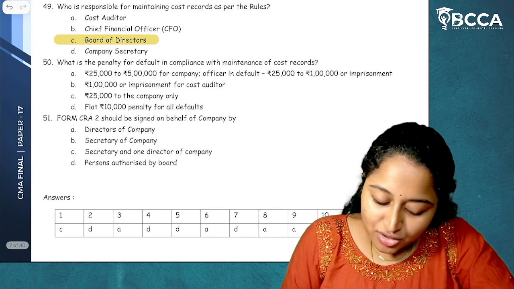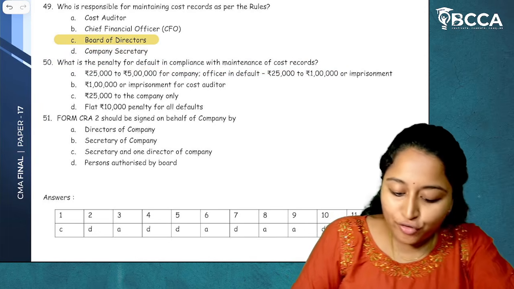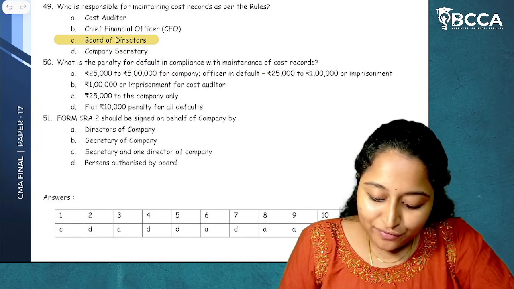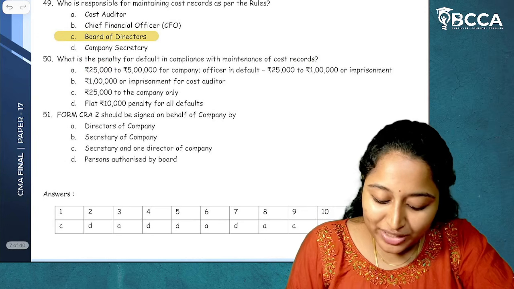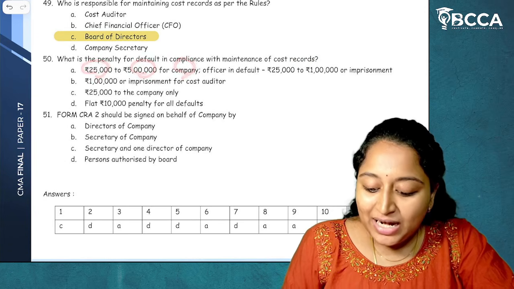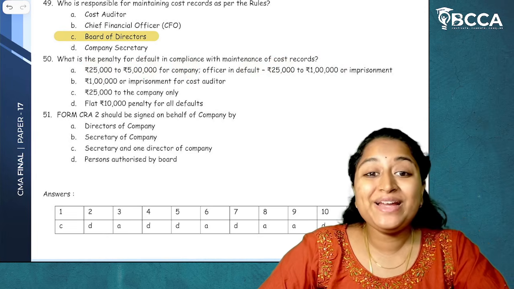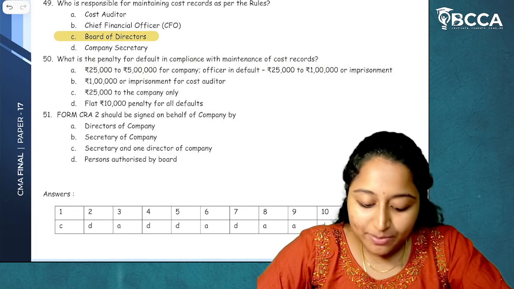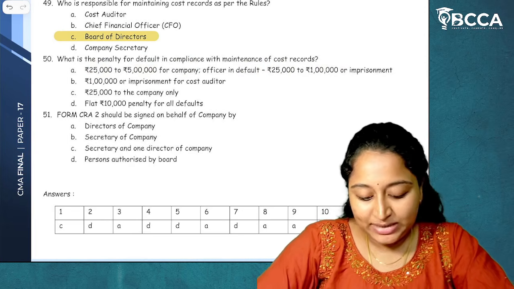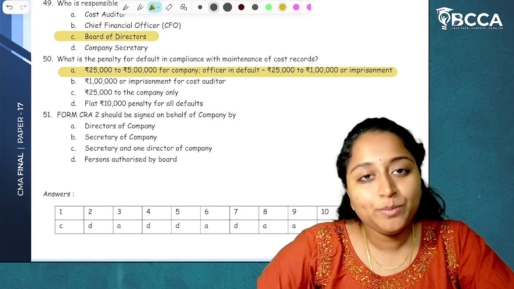Then 50. What is the penalty for default in compliance with maintenance of cost records? So if cost records are not maintained, then what will be the penalty? So 25,000 to 5 lakhs for the company, and officer in default 25,000 to 1 lakh or imprisonment. So this is the penalty which is there if they are not maintaining cost records. So remember, this penalty may be tested. So the answer will be option A. I hope it is clear.